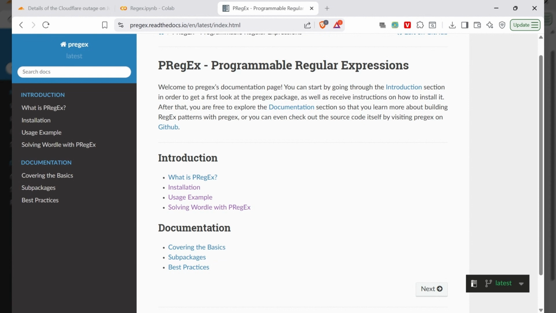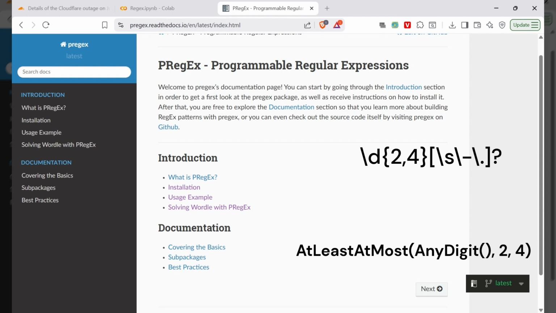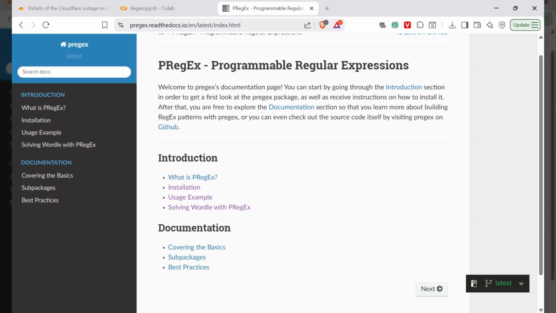Meet PRegEx, the game changer of pattern matching. PRegEx stands for Programmable Regular Expression. Now, instead of writing cryptic symbols like this, you can write in simple English like this. In this tutorial, we will cover practical use cases of PRegEx, and you can easily use this in NLP code.